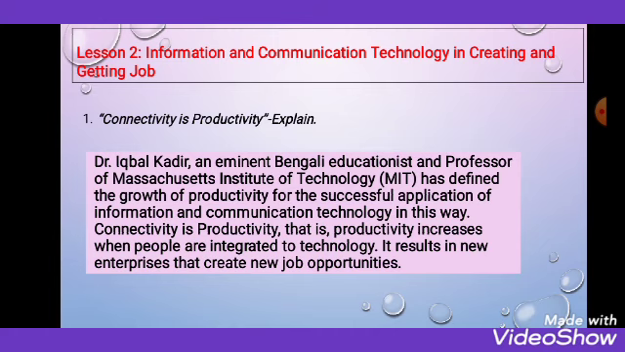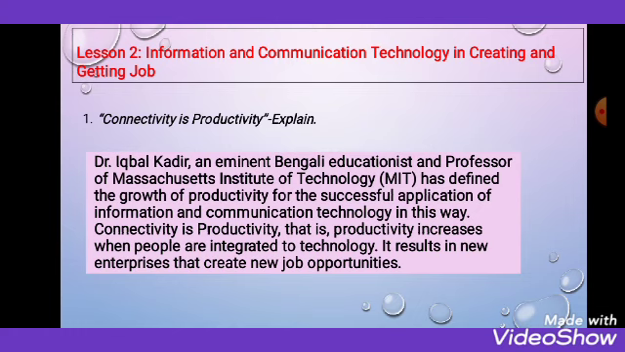Now students, I have shown you 3 different board questions and answers also. Now I want to tell you specifically some questions from the lessons. The first one is from lesson 2, that is information and communication technology in creating and getting a job. Okay, question number 1: connectivity is productivity. Explain. In lesson 2 of your textbook, right at the start, they show how it talks about connectivity is productivity. I have shown here a few of the lines.